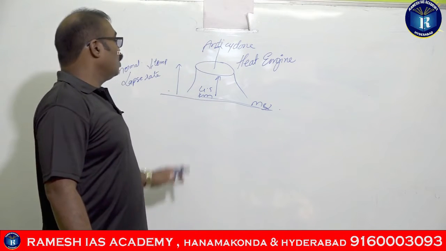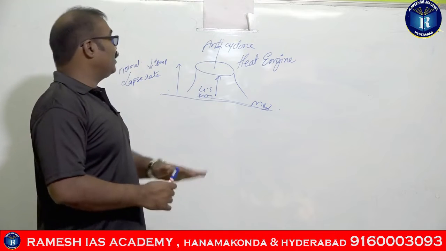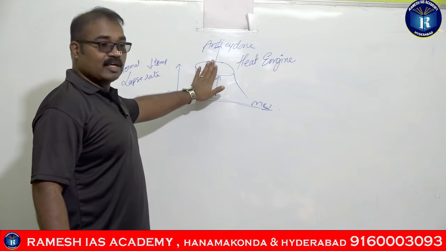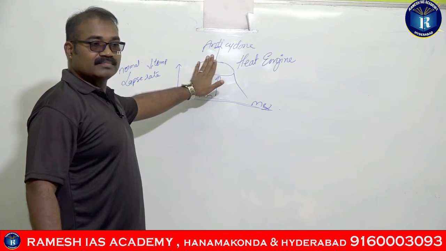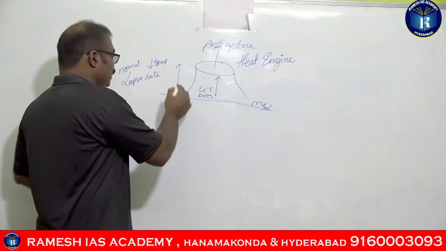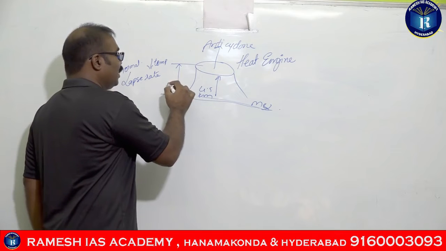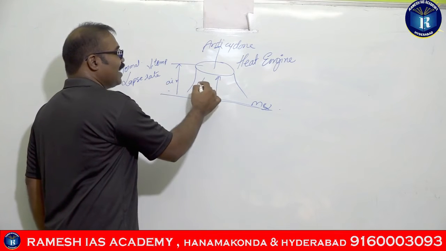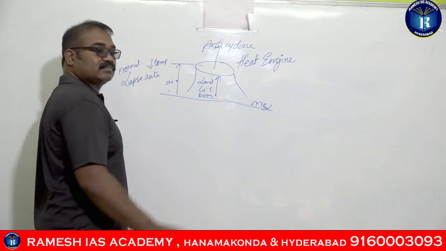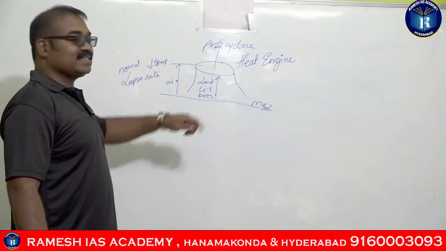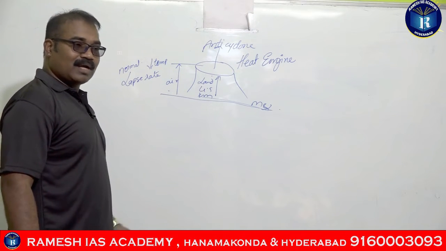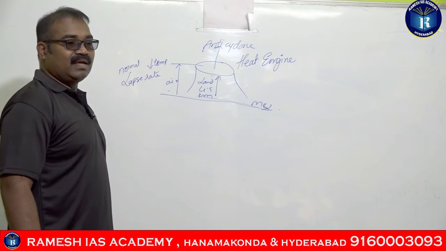Okay, so actually what should happen? This is 4.5 kilometers of height, right? So this is also 4.5 kilometers of height, but this is normal air and this is land. So automatically what happened? The land's temperature will be more.